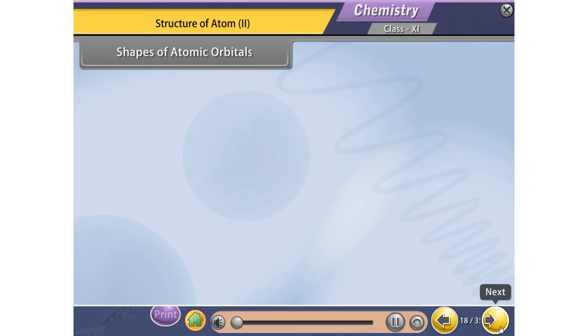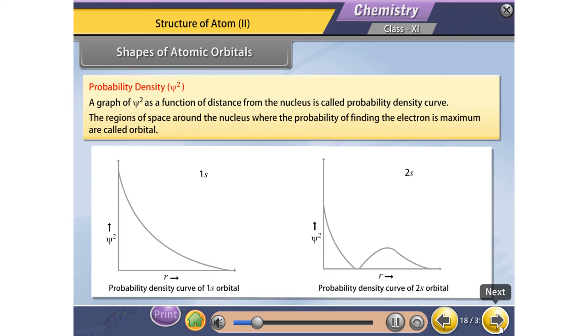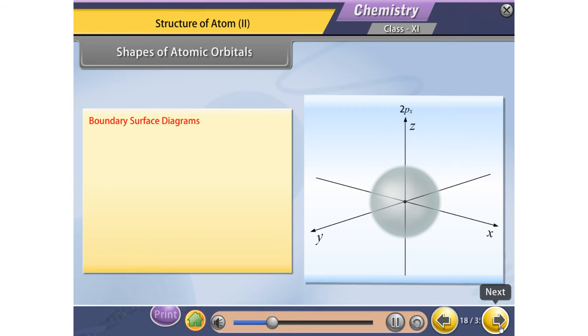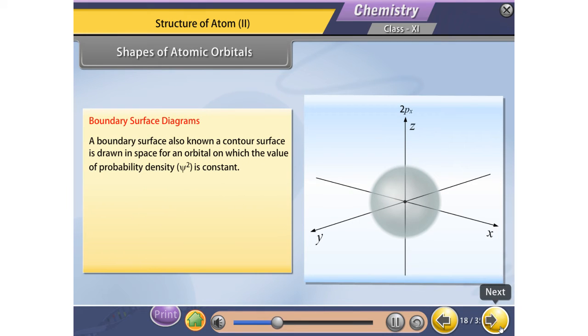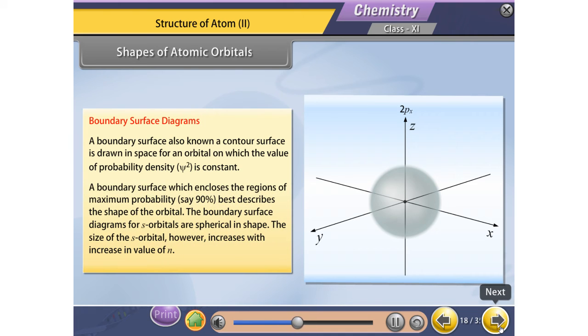Shapes of atomic orbitals: probability density. A graph of psi squared as a function of distance from the nucleus is called a probability density curve. The regions of space around the nucleus where the probability of finding the electron is maximum are called orbitals. Boundary surface diagrams. A boundary surface, also known as a contour surface, is drawn in space for an orbital on which the value of probability density psi squared is constant. A boundary surface which encloses the regions of maximum probability, say 90%, best describes the shape of the orbital.